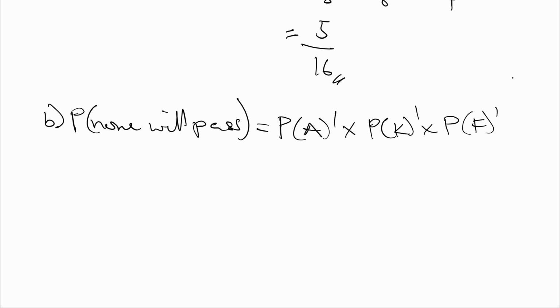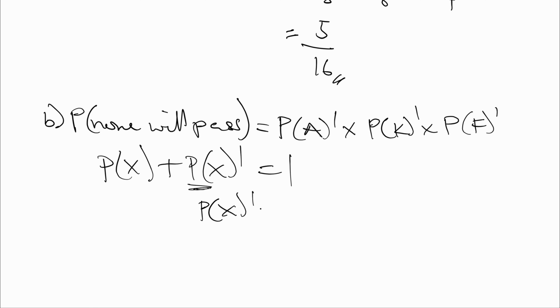And in probability, we know that probability of X plus probability of not X is equal to 1. So if you are finding the probability of not X, it will be 1 minus the probability of X. So probability of not X is equal to 1 minus probability of X.